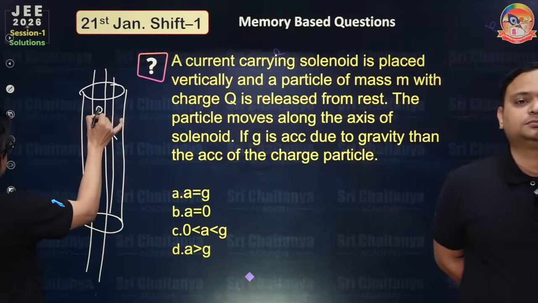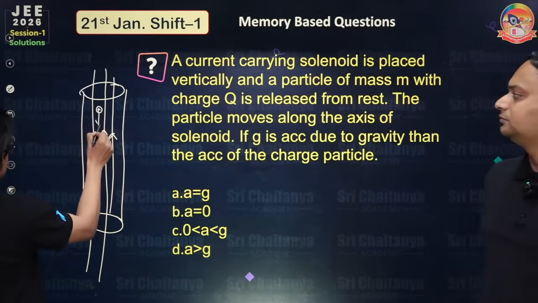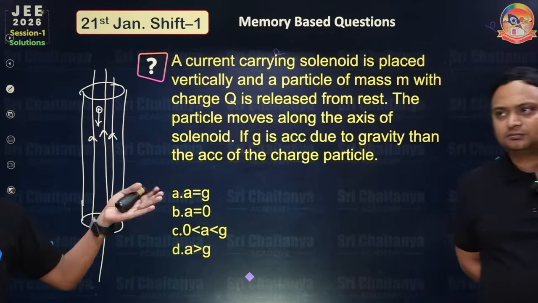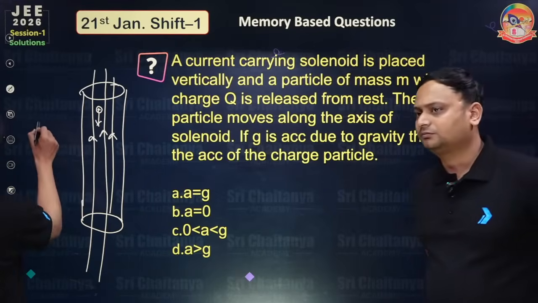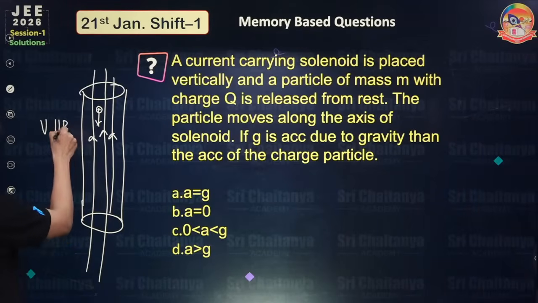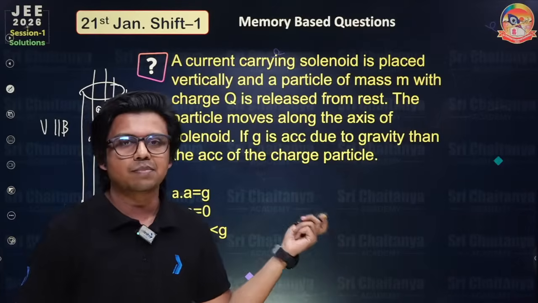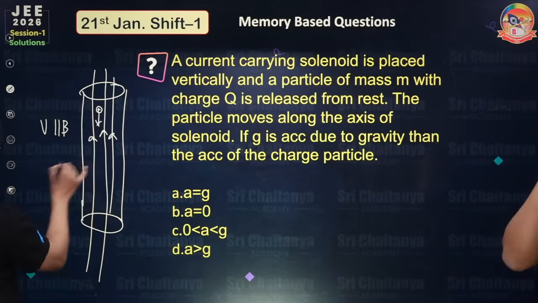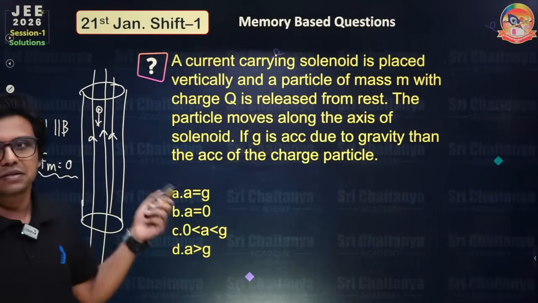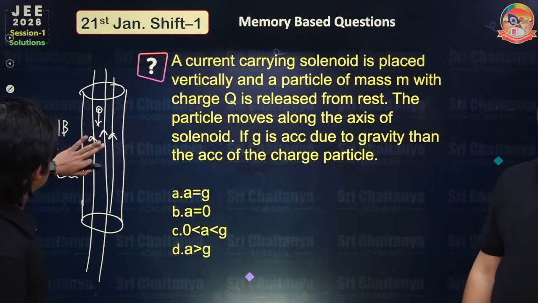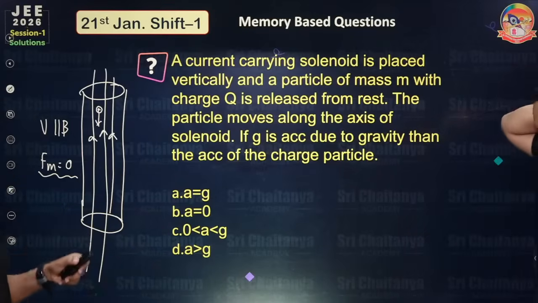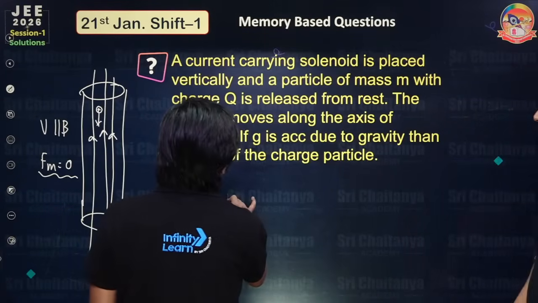If you are dropping a charged particle from rest, it will start moving, and its velocity will start increasing under the force of gravity. Now the velocity and the magnetic field are parallel, so you can say no magnetic force is acting on it. The magnetic force is 0, so it cannot disturb the motion. It will fall undeviated, just under gravity in the downward direction, having an acceleration due to gravity. So A is the right option.